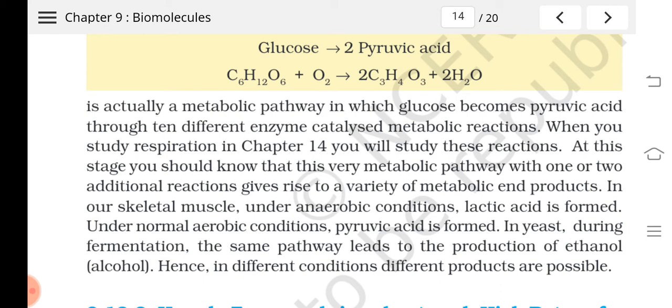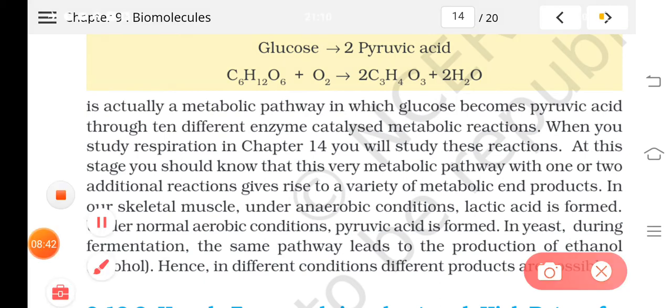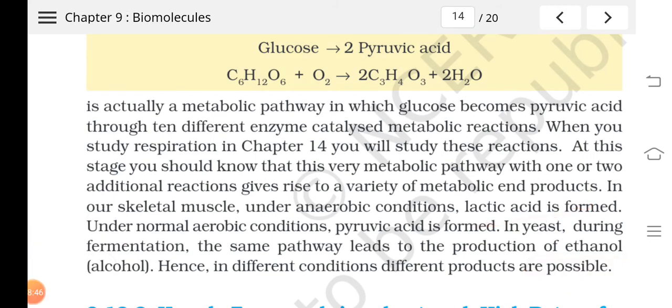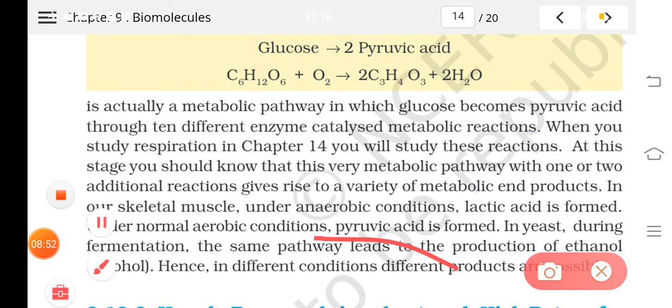If this glucose enters into a different metabolic pathway, the products also can be different. For example, in our muscles, lactic acid is formed. We have studied that, isn't it? Lactic acid due to what? Anaerobic respiration. Then in normal aerobic conditions, glucose will be converted to pyruvic acid.